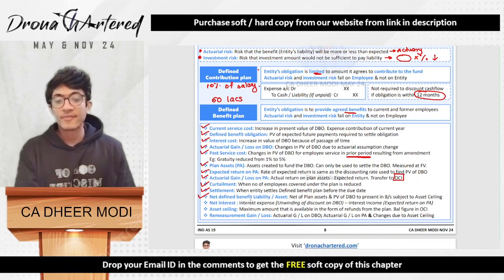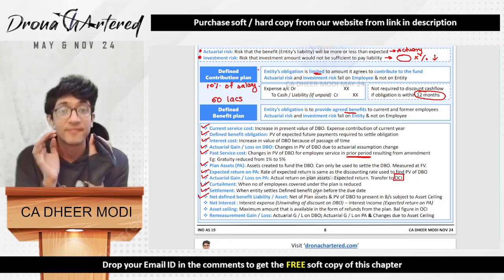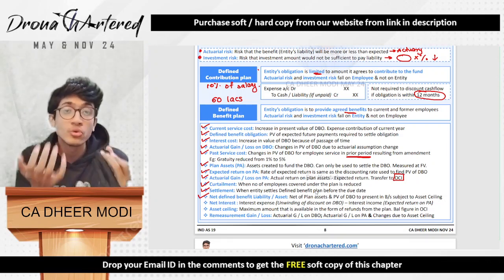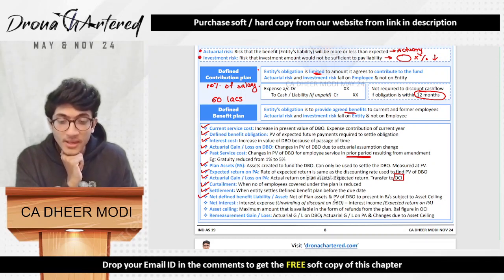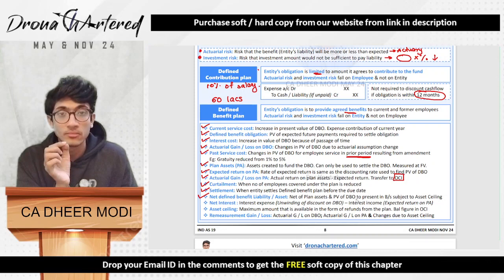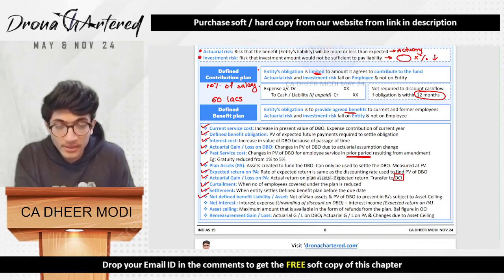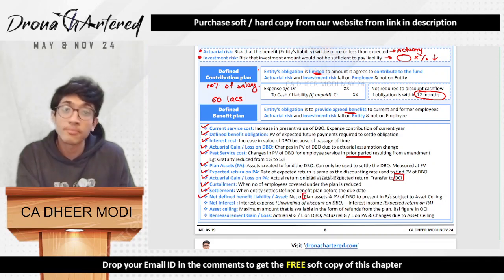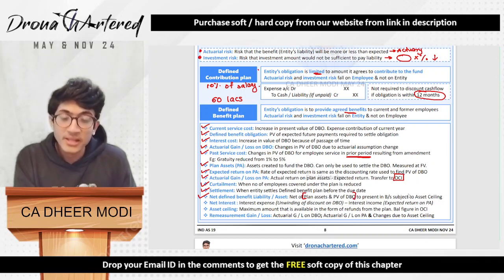Next is the net defined benefit liability or asset. Net defined benefit liability or asset is net of plan assets, that is, the value of the assets that you will be using to pay off the obligation, and the present value of DBO, to be presented in the balance sheet subject to asset ceiling. Basically you can put this as a formula: plan assets minus present value of DBO. To be presented in the balance sheet subject to asset ceiling.